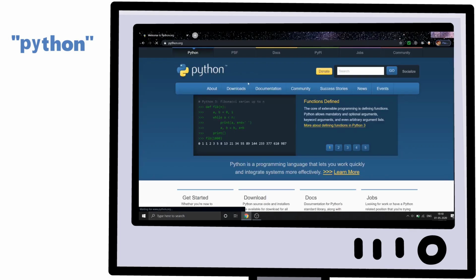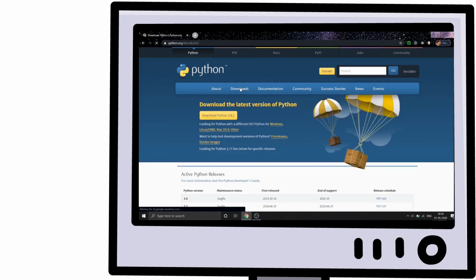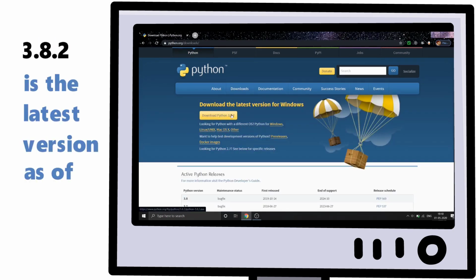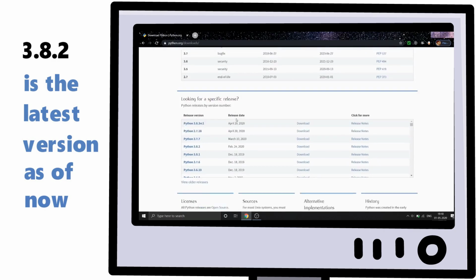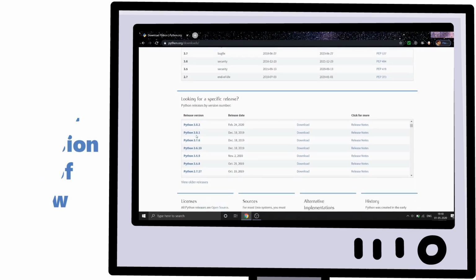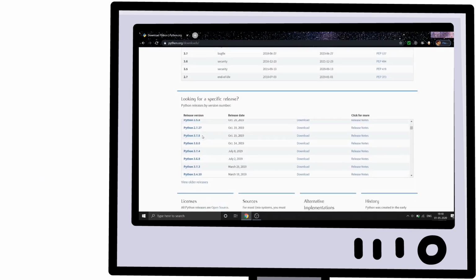Click here. Click the download tab. If you want to install the latest version, click here. You can see now the latest version is 3.8.2, so it will download this version. But if you want any specific version, let's say version 3.8.0, scroll down and look for that version here. Once you found it, just click on download.